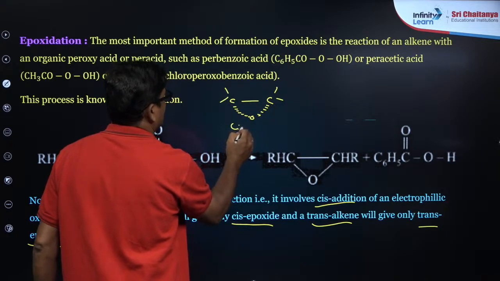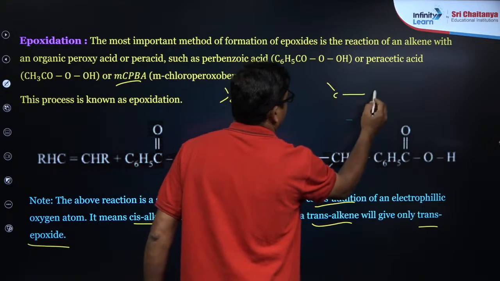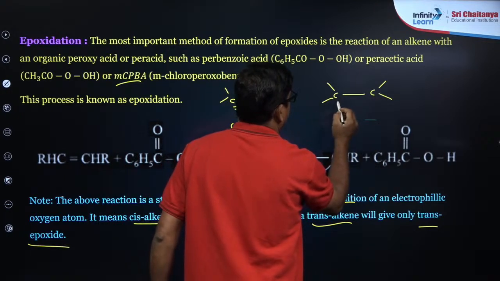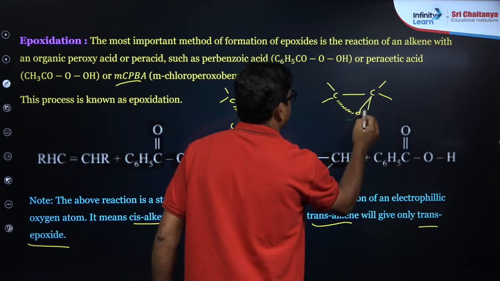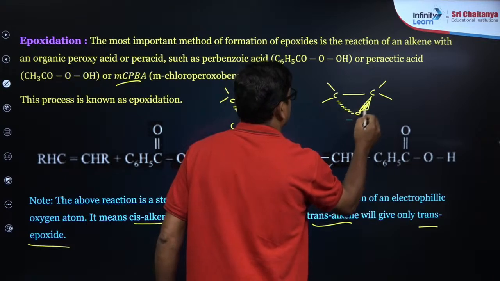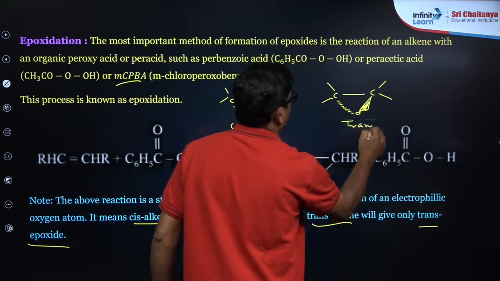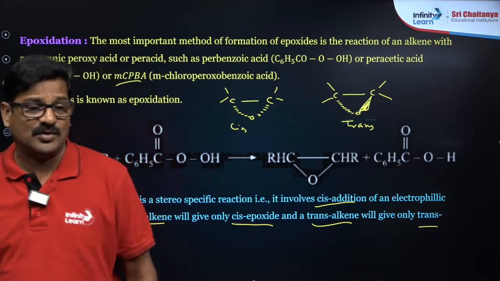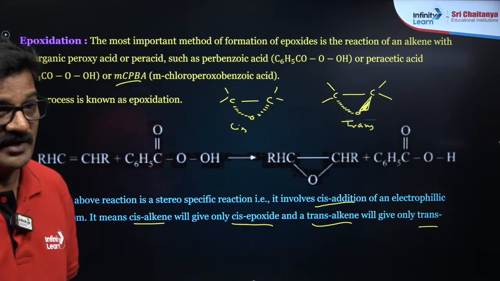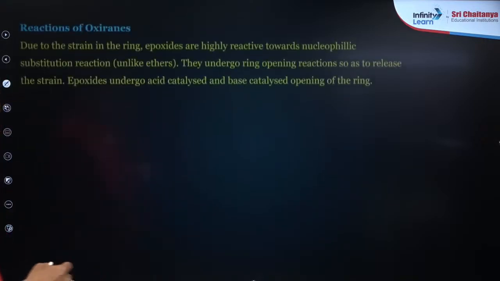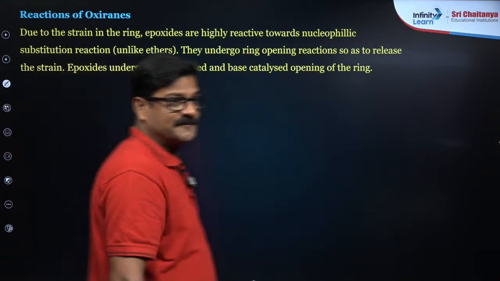So this is cis epoxide. If you see, this is a trans epoxide. Now you got it. So understanding stereochemistry is important, Shivans. Okay. Now let us talk about reactions of oxiranes.